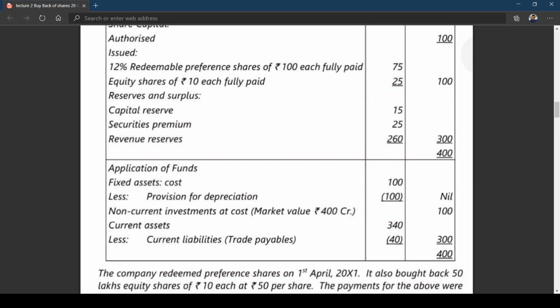We have learned this in group 1 about redeemable preference share capital. So if you want, you can make a note. Amount to be transferred to CRR. Take a pen and a rough note and make a note. Amount to be transferred to CRR, in that point number 1.